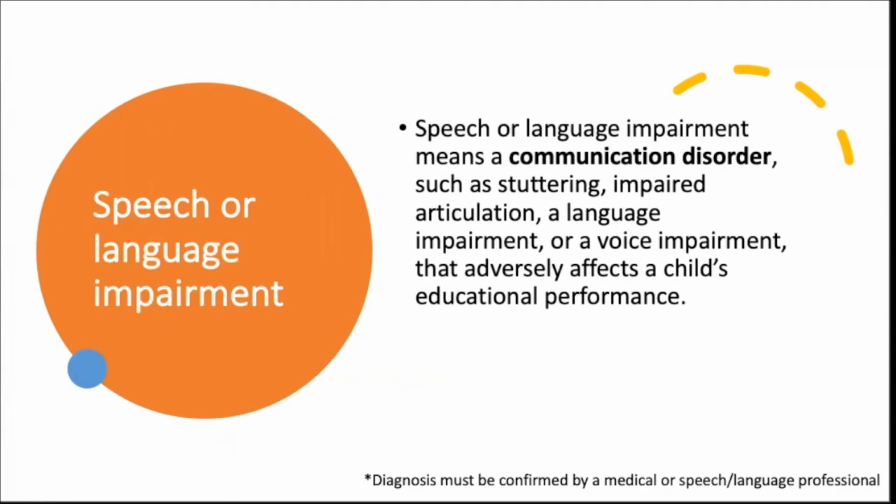Language impairment, very similar in the sense that it has to be understood. Voice impairment, a lot of this has to do with however the student is trying to communicate, whatever their intent is, or if they believe themselves to be communicating very well. If no one else, or the majority of people, or the people whom they interact with regularly cannot understand them, then there is something happening, something wrong, or not wrong, but something that needs to be addressed and something that needs to be supported. A lot of speech language is very interesting. It's not like the most common disability category, but it's not uncommon either. It's somewhere in that middle range.